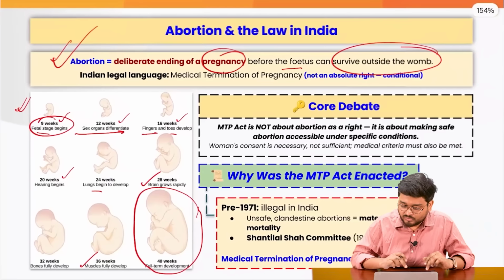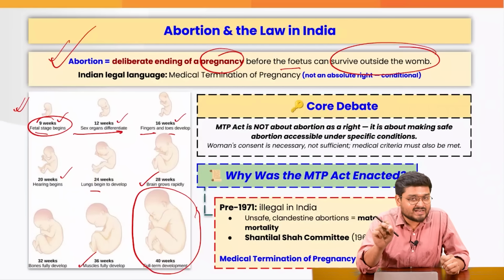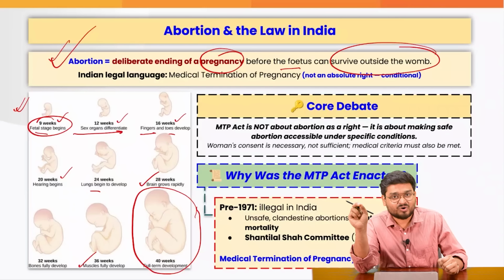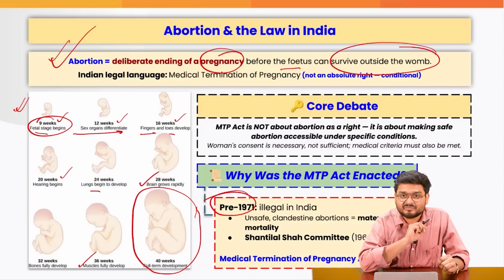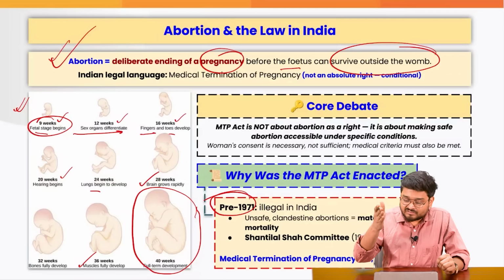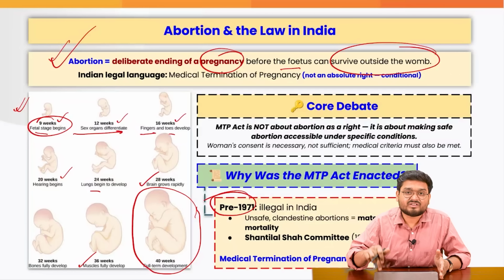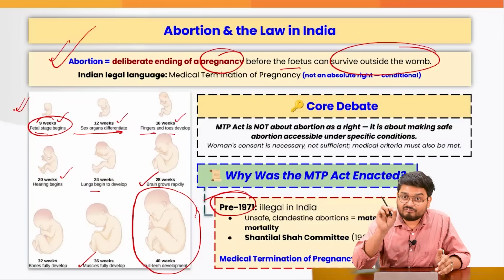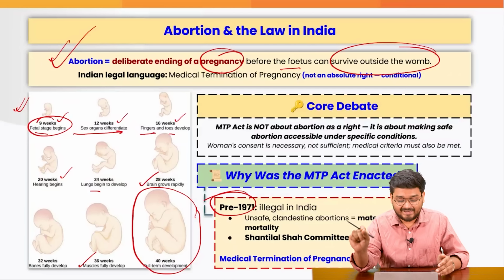Now, there have traditionally been various debates on whether abortion should be legal or not. In India, it was not legal before 1971. It was illegal. Just understand, something which was illegal back then is legal right now because of the progressive movements and the efforts of millions and millions of people who fought for this right.